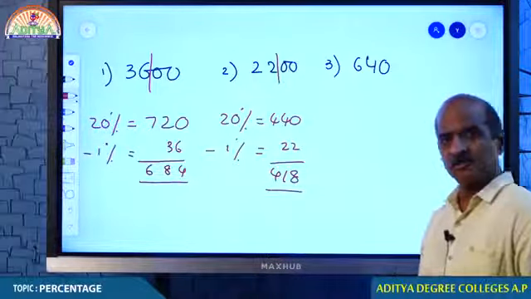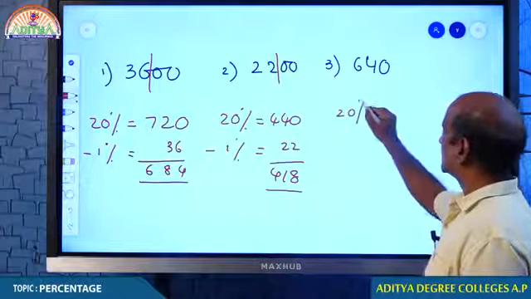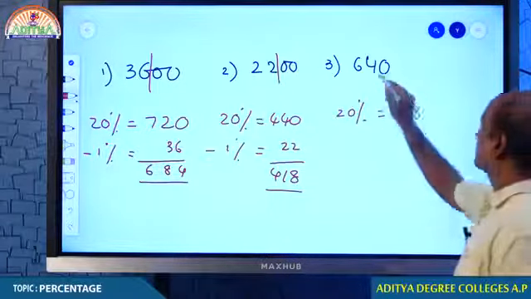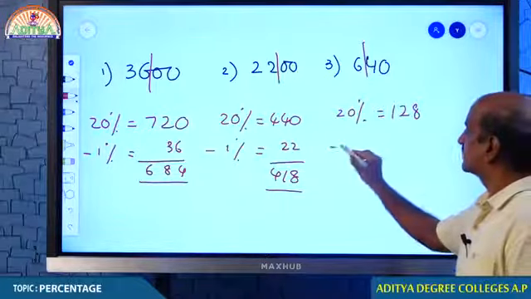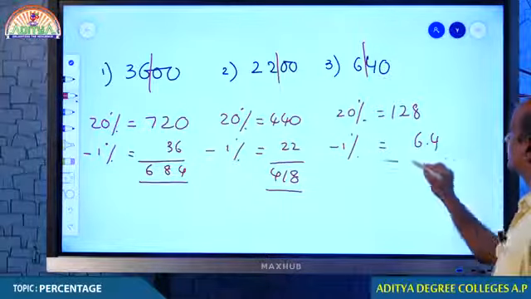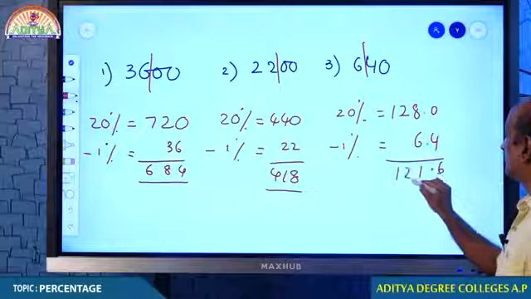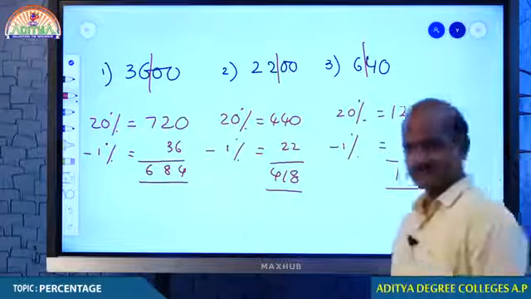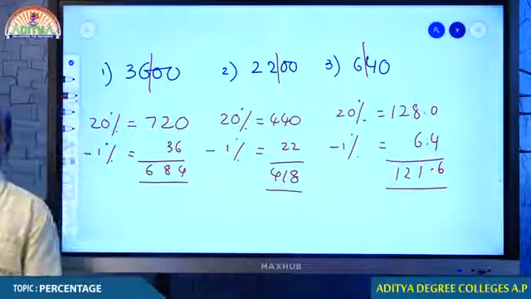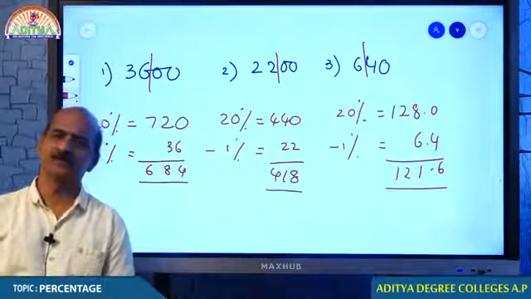Okay? Now, come on, student. What is 20% of 640? 20% is 128. Right, students? So, from which you have to reduce 1%. How much is 1%? 6.4. Therefore, your answer must be 121.6. I hope you understand how we are doing these calculations. Are you comfortable, students?